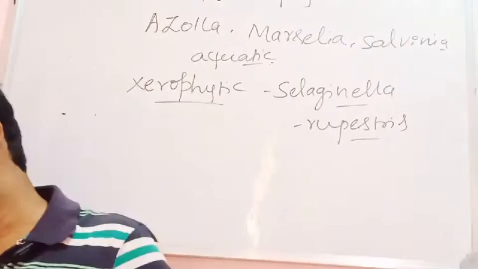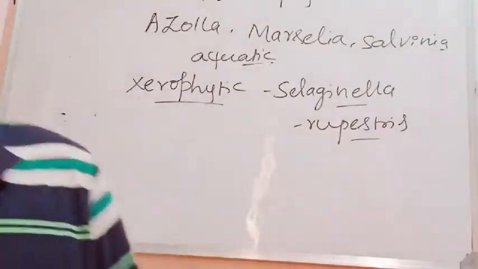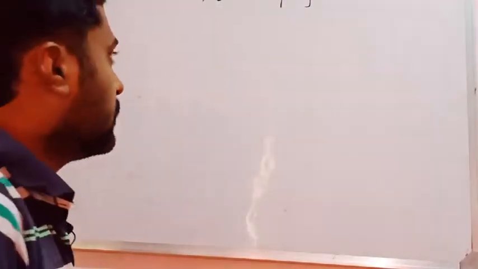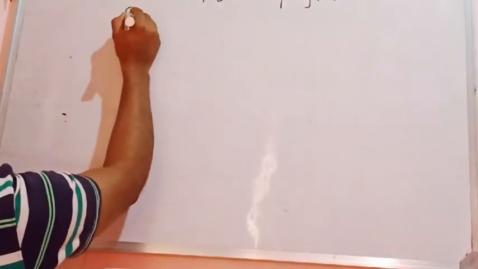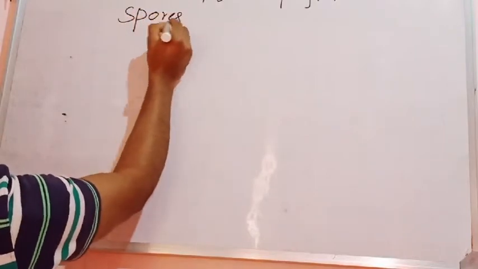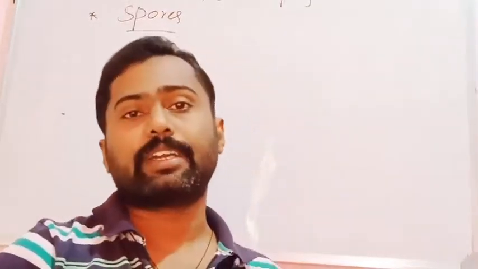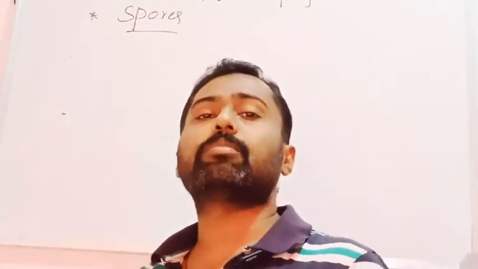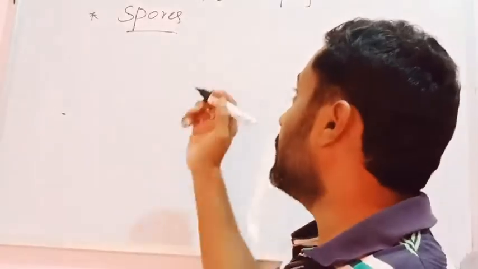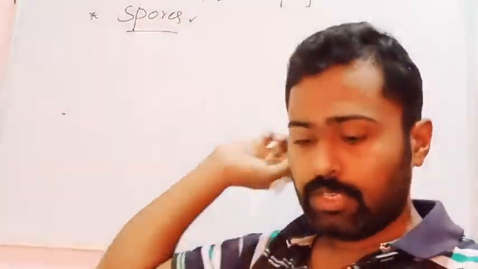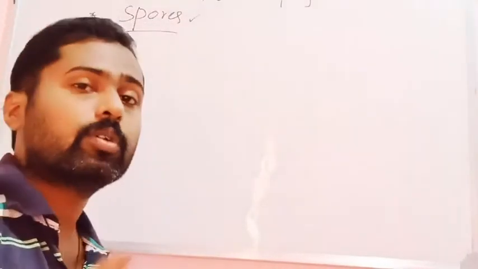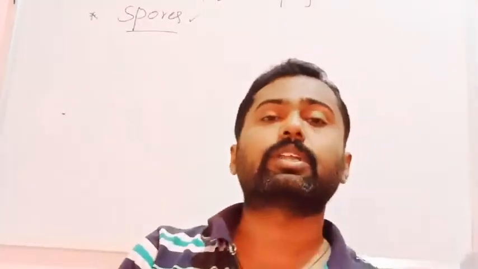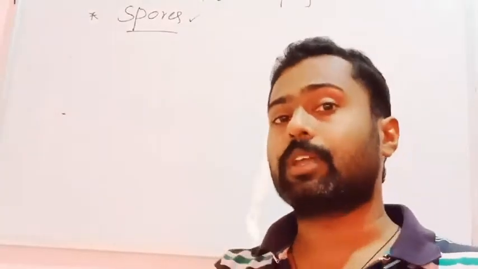Okay. Then the next thing is about reproduction. See here, pteridophytes reproduce mainly by producing spores, because the plant body of a pteridophyte itself is the sporophyte, the plant body that produces the spores. Based on the nature of the spores, if we classify pteridophytes, two groups can be seen.